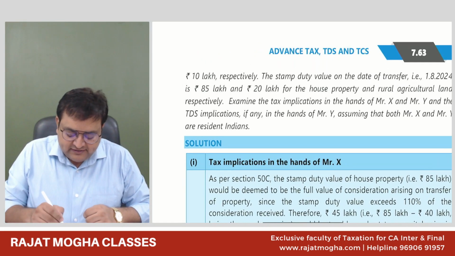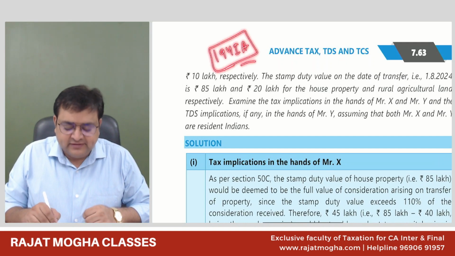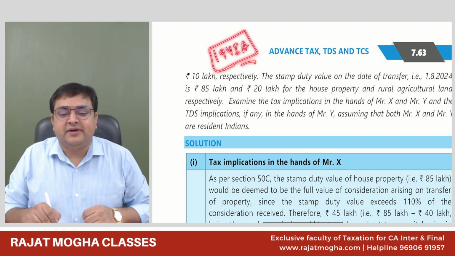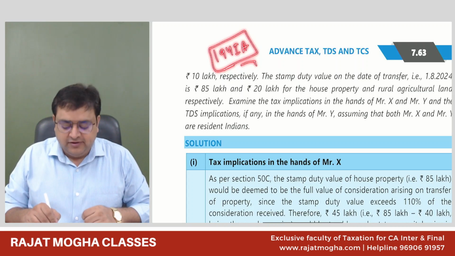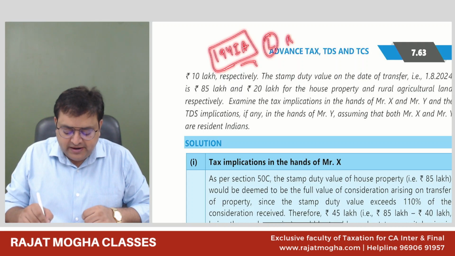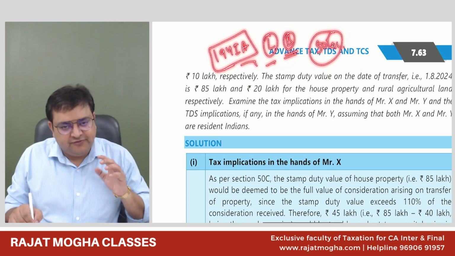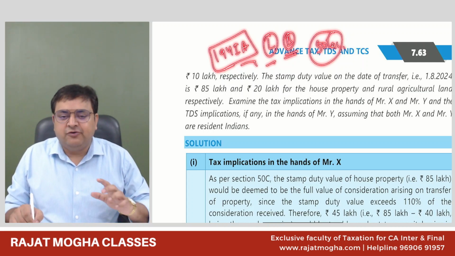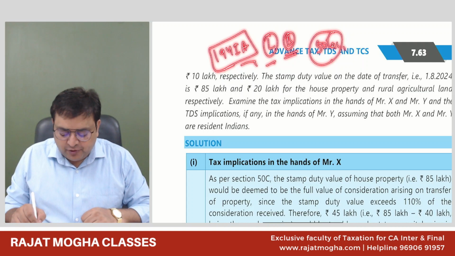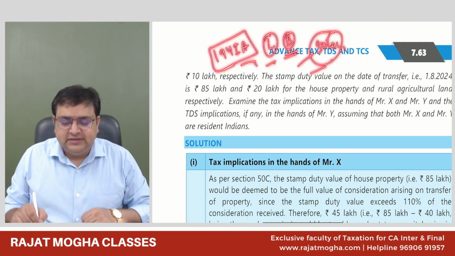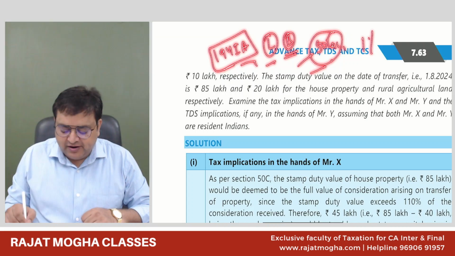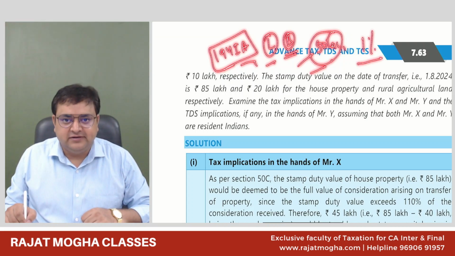Because we understand there is a section 194IA. Section 194IA says that whenever you are purchasing an immovable property, whenever you are purchasing a land or a building, except agriculture land, and if it is of 50 lakh rupees or more, even 50 lakh rupees, then you have to deduct the TDS at a rate of 1%. 1% should be the TDS rate.